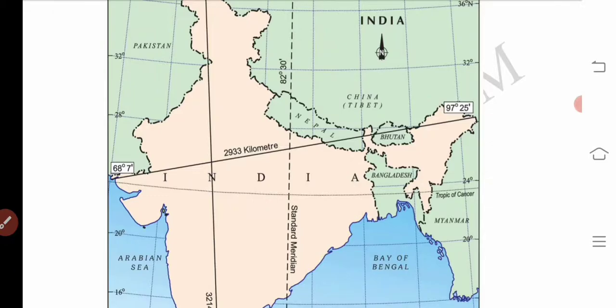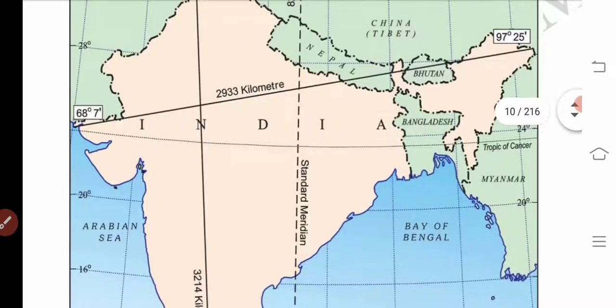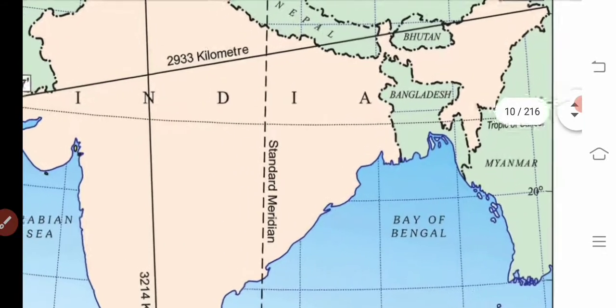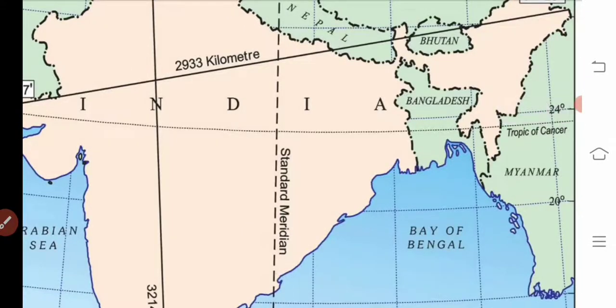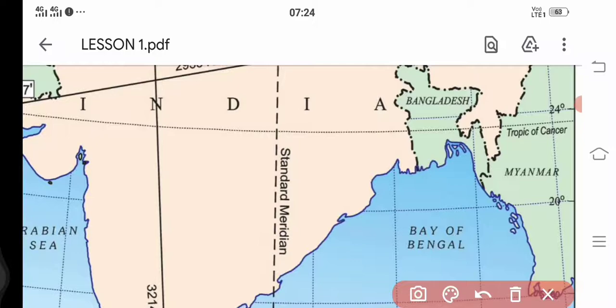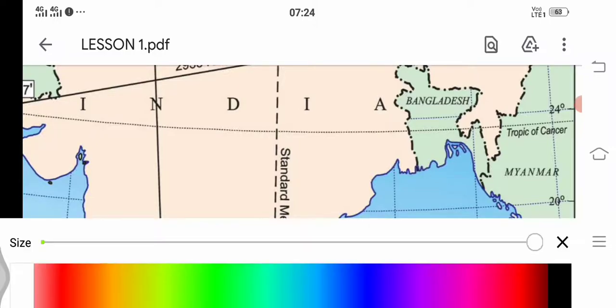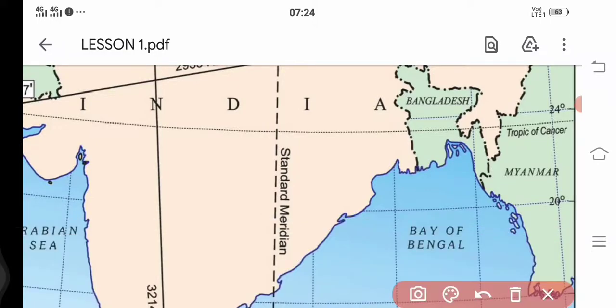Then you can see another line which is passing through the center of our country. You see these dotted lines. So what is it actually? We all know that, yeah, this line is called the Tropic of Cancer, or 23 degrees 30 minutes northern latitude, isn't it? Why? Because India is located in the northern part of the world.